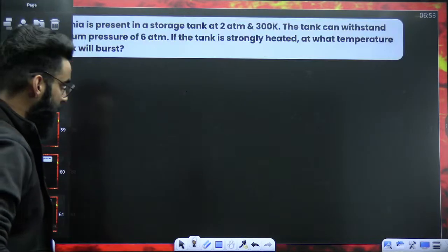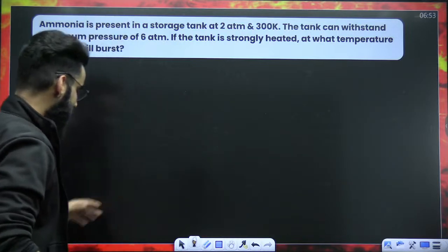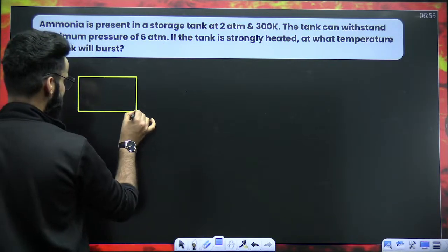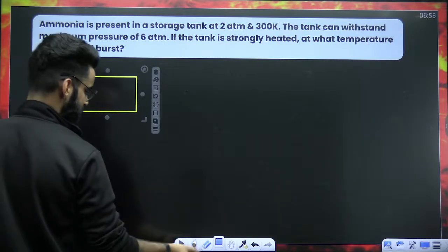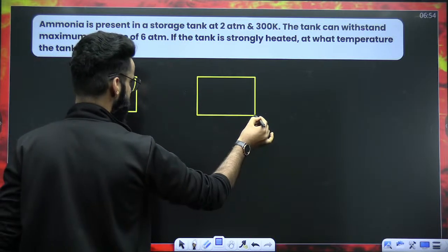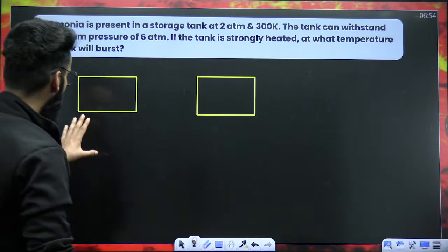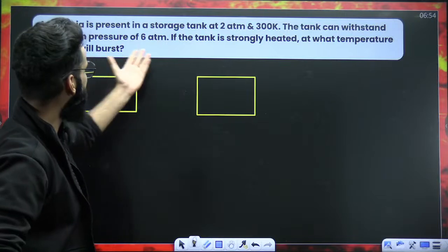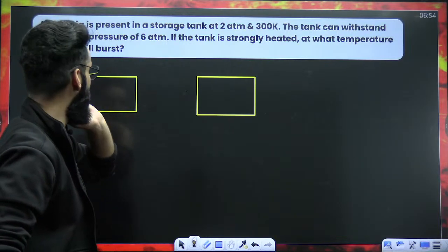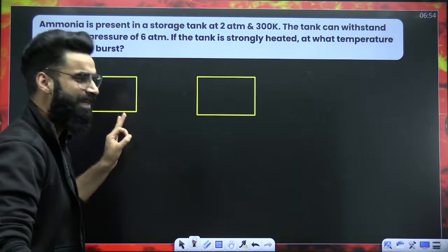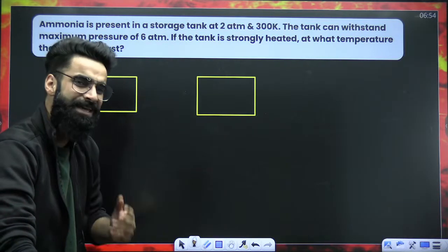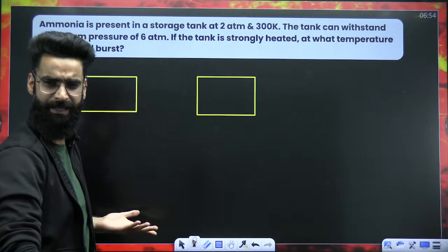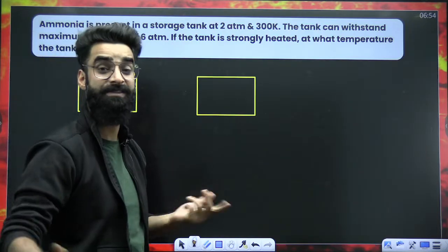Let's have a look at the second type of question. Ammonia is present in a storage tank. Let's assume this is one storage tank. A storage tank is basically a container like this. The tank can withstand a maximum pressure of this much. If the tank is slowly heated, at what temperature will the tank burst? Is it mentioned anywhere that there is some leakage in the tank? It's not mentioned anywhere. If there would have been some leakage, it should have been mentioned here, right? But there is nothing mentioned like that.